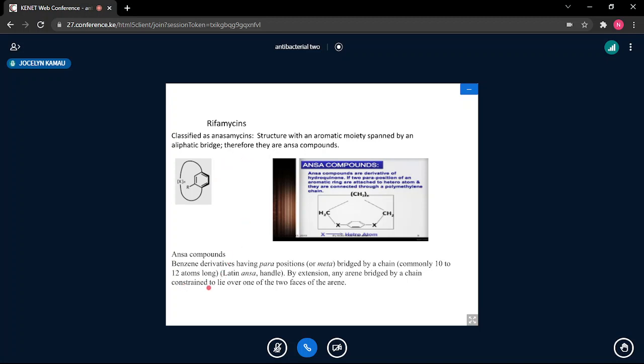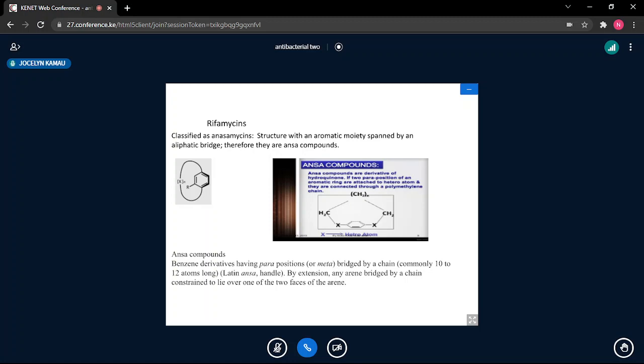Ansa compounds can be benzene derivatives having para positions or meta positions, either para or meta, bridged by a chain which is commonly 10 to 12 atoms long. By extension, any arene bridged by a chain constrained to lie over one of the two faces of the arene. So it's constrained, it goes from one side to the other, and you have the aromatic area joined by a bridge. That is indeed what you call the ansa compounds.